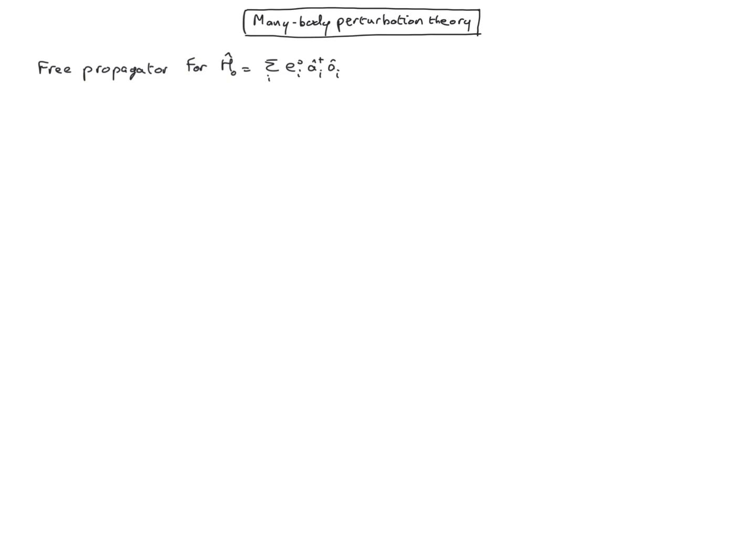We first look at the free propagator for the Hamiltonian which has no interaction, so we just keep H naught, where psi naught is a non-interacting ground state. The field operator phi depends both on space and time. So we need to time evolve the expression for the field operator in the position x.